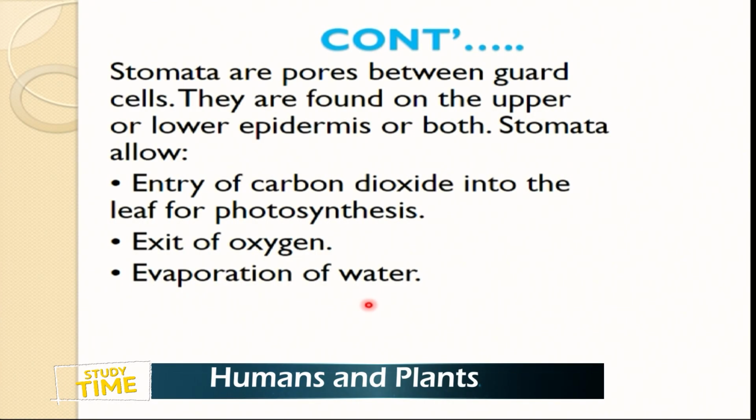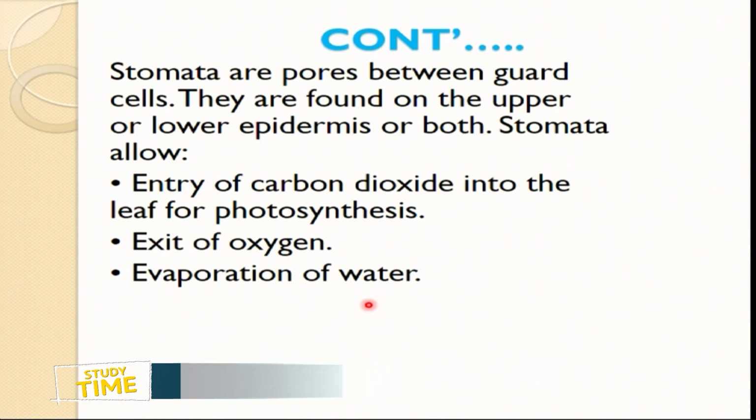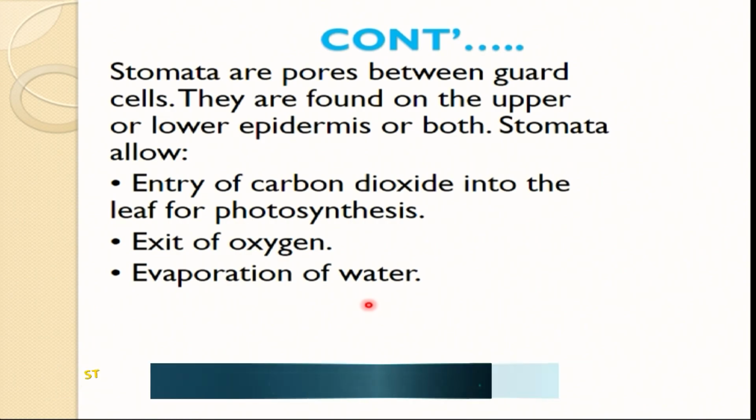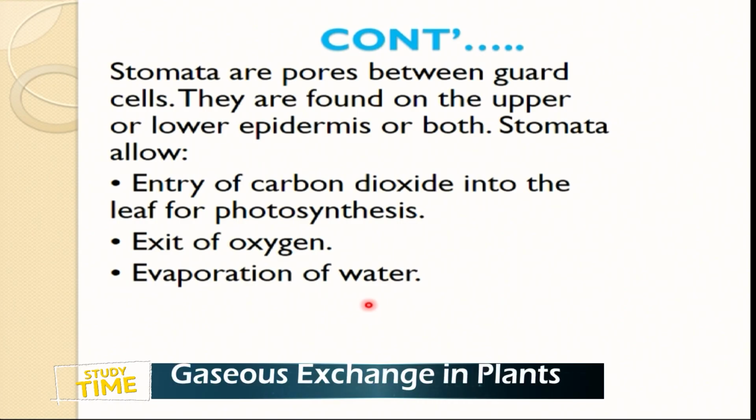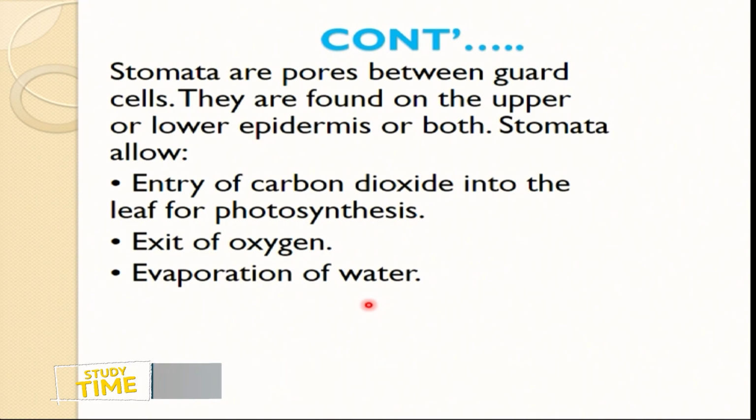When we talk about the internal structure, we have the upper epidermis and the lower epidermis. Stomata can be distributed in either the upper or lower epidermis, but that also depends on the type of plant. For example, we have hydrophytes, which are plants found in waterlogged areas.